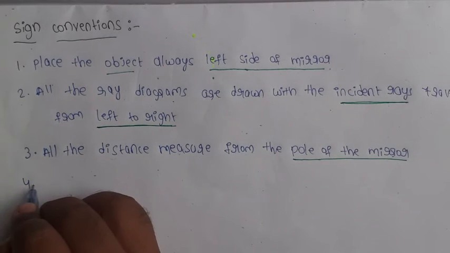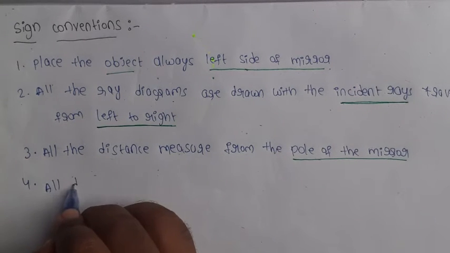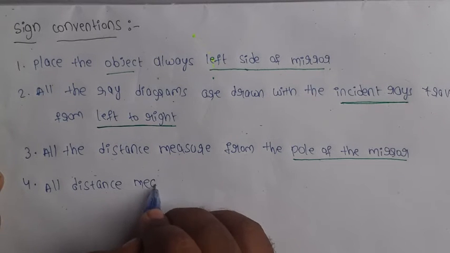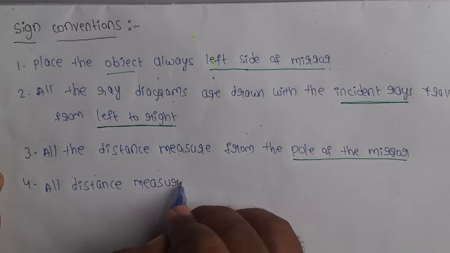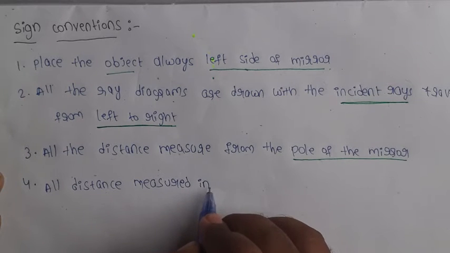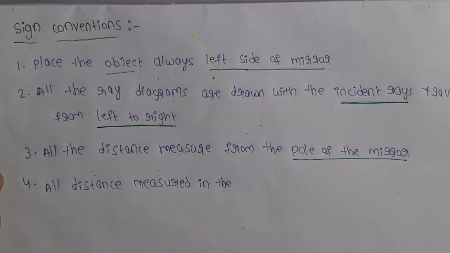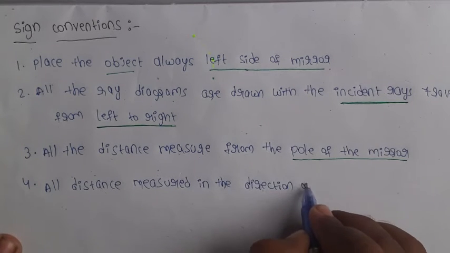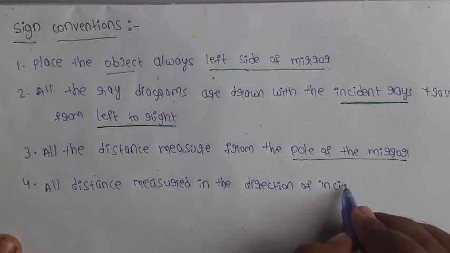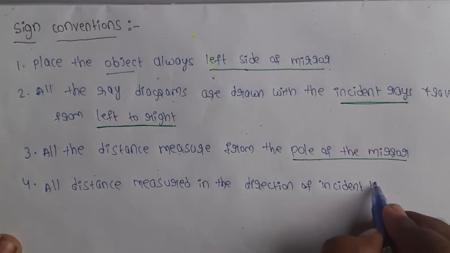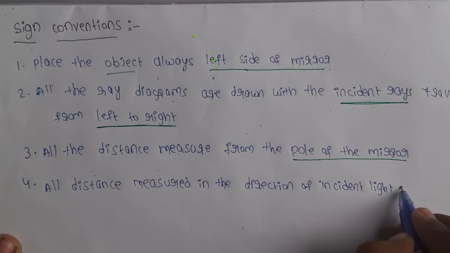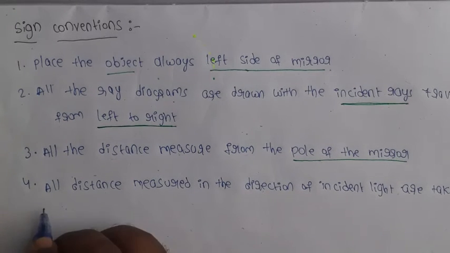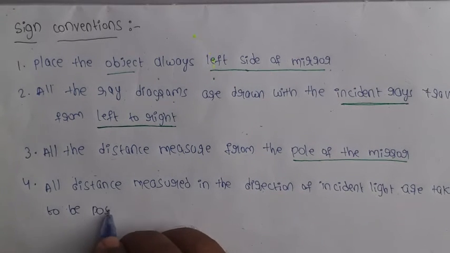Next point, all distances measured in the direction of the incident light are taken to be positive.